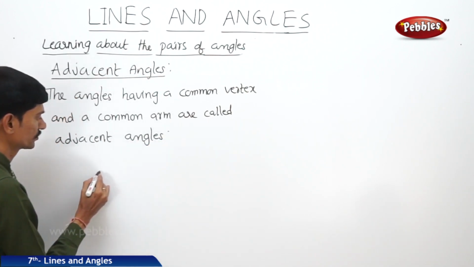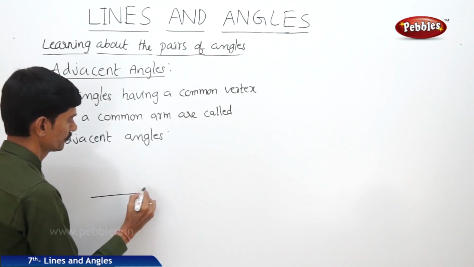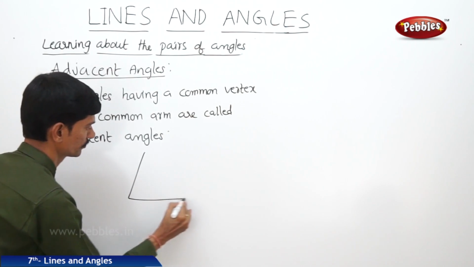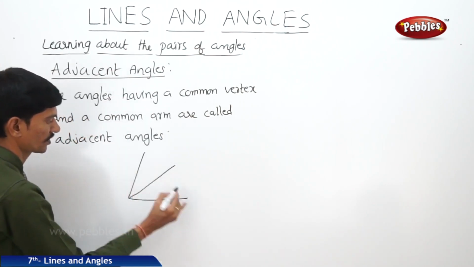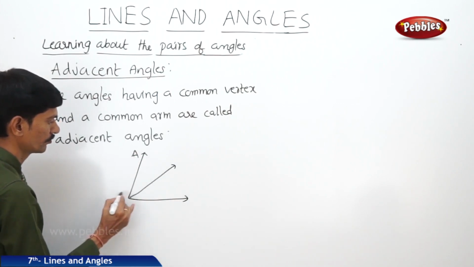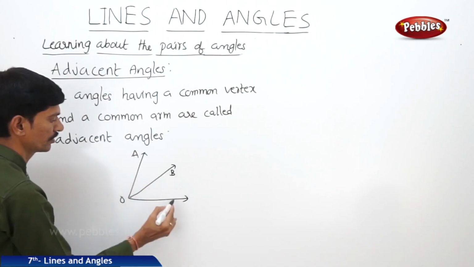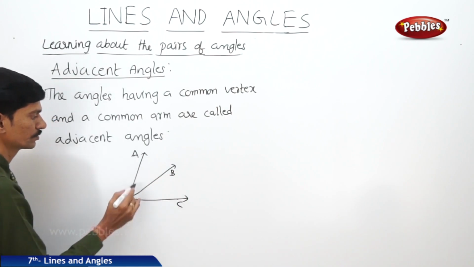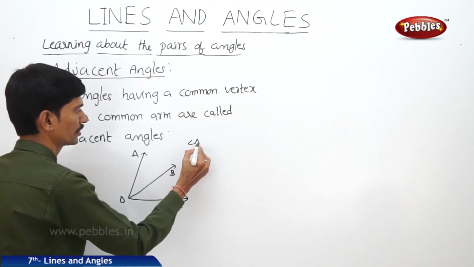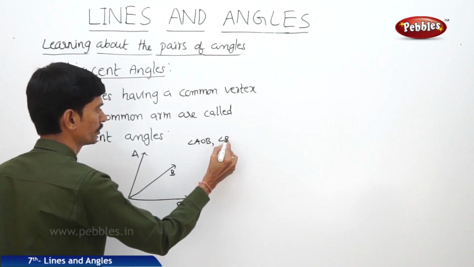Now for example, the two angles which have a common vertex and a common arm: angle AOB and angle BOC.